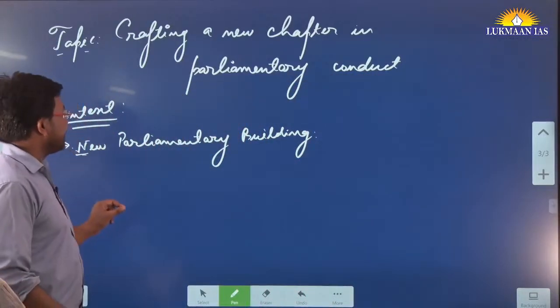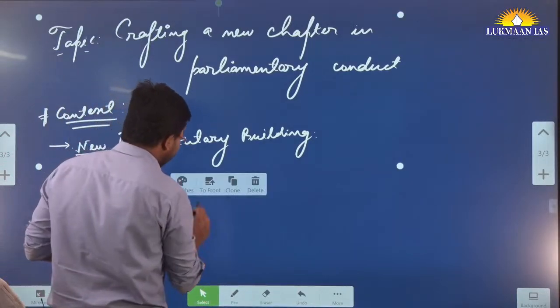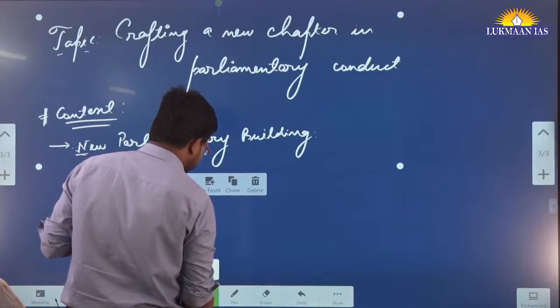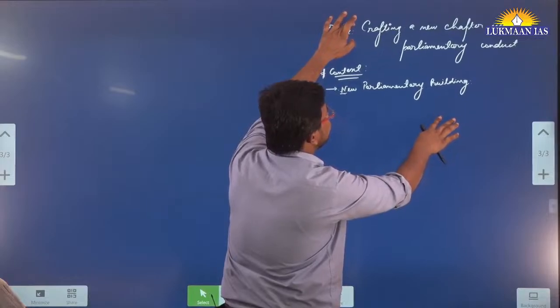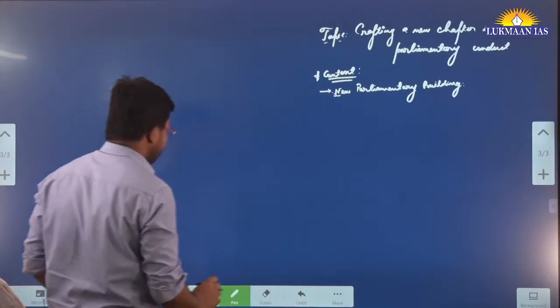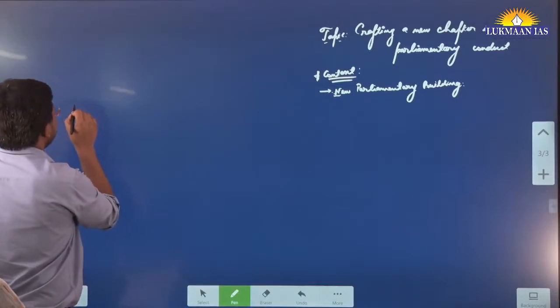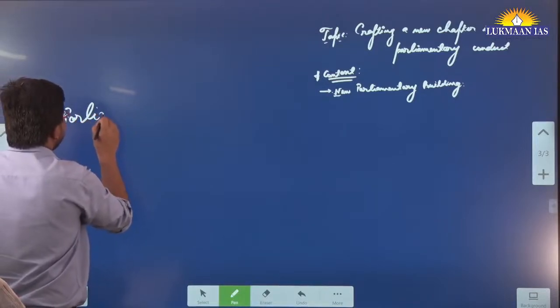So the author says that there exists some difference in the ways that the Indian parliament functions and the parliament of other countries, especially the parliament of Great Britain. We are going to discuss it.